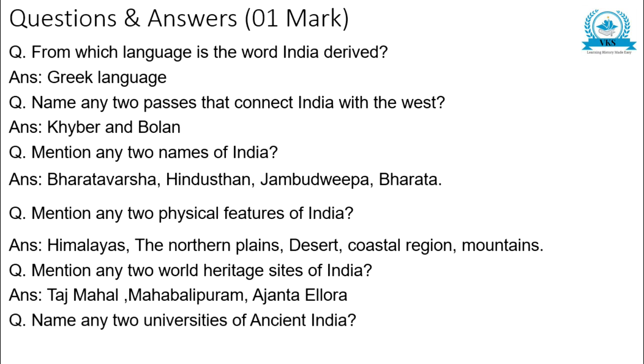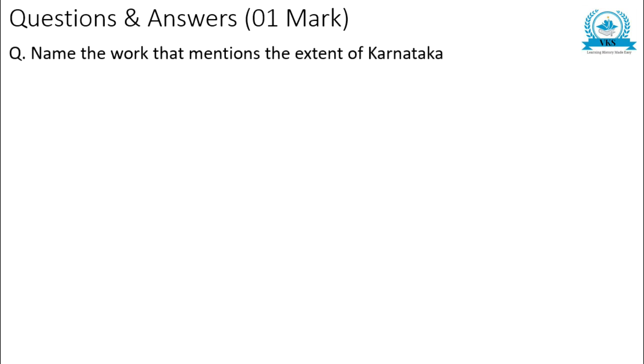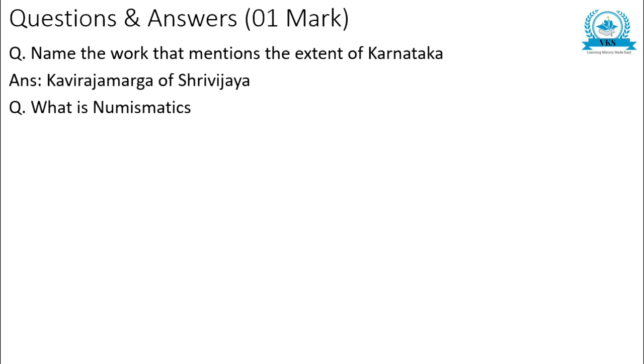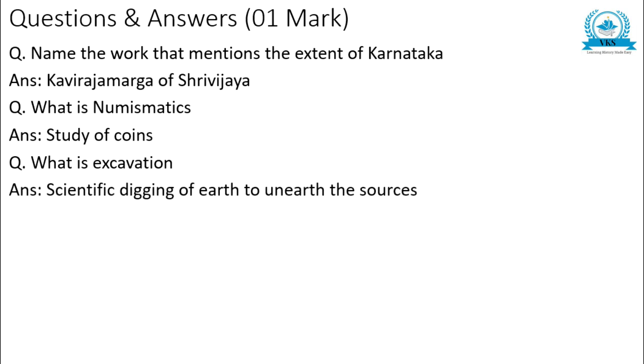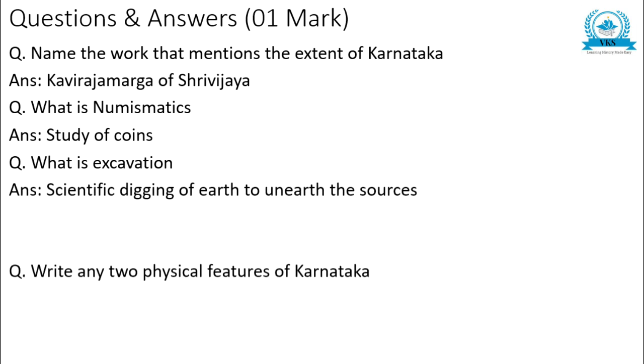Name any two universities of ancient India. Nalanda, Kashi, Takshashila. Name the work that mentions the extent of Karnataka. Kaviraja Marga of Srivijaya. What is numismatics? The study of coins. What is excavation? Scientific digging of earth to unearth the sources.